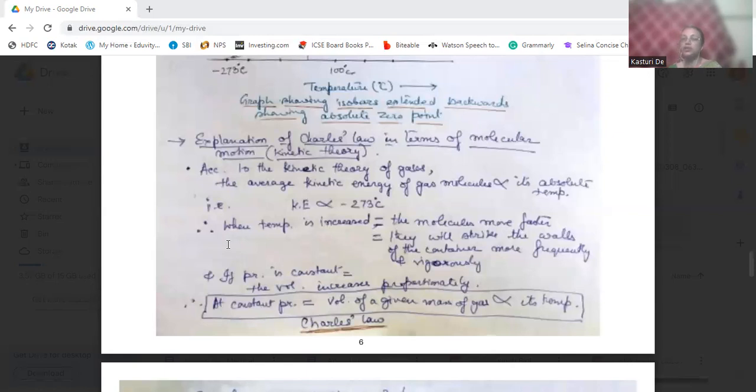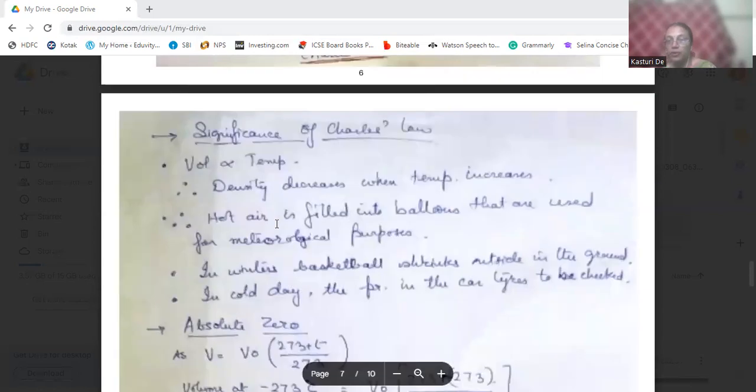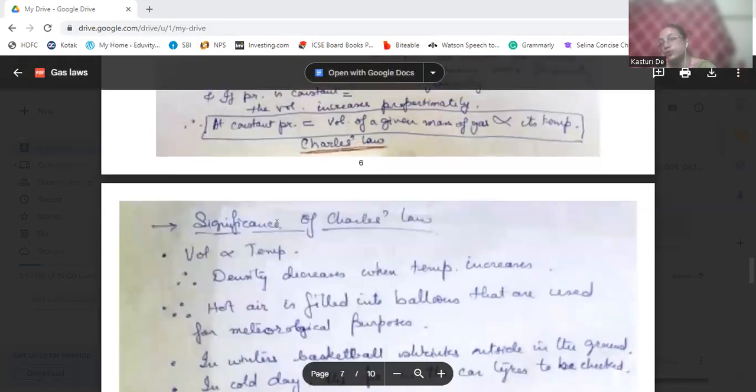So at constant pressure, the volume of a given mass of gas is directly proportional to its temperature. This is known as Charles' law. So now we know the significance of Charles' law.